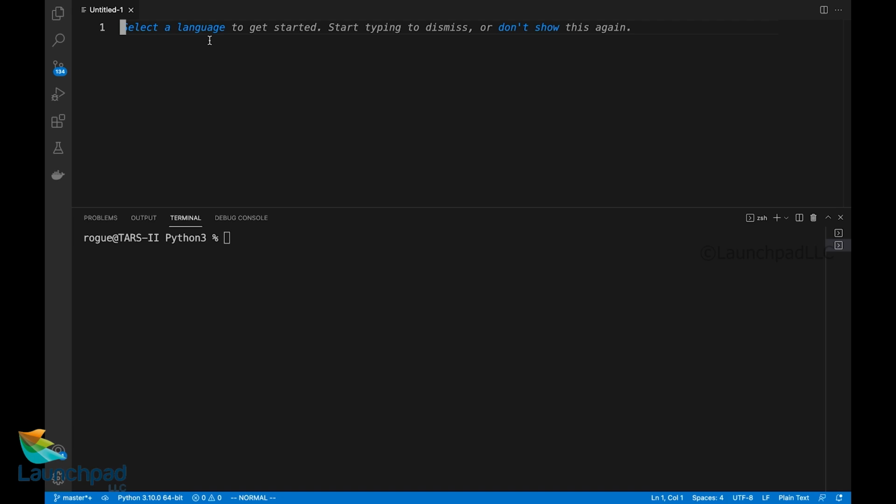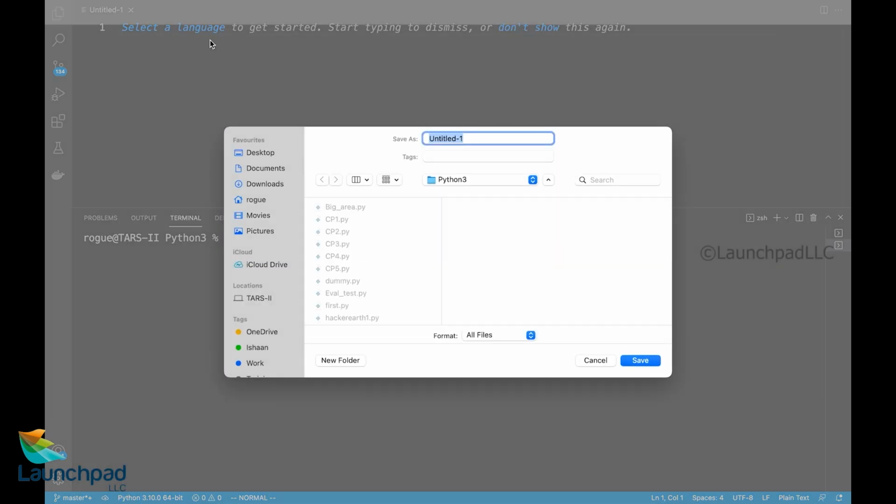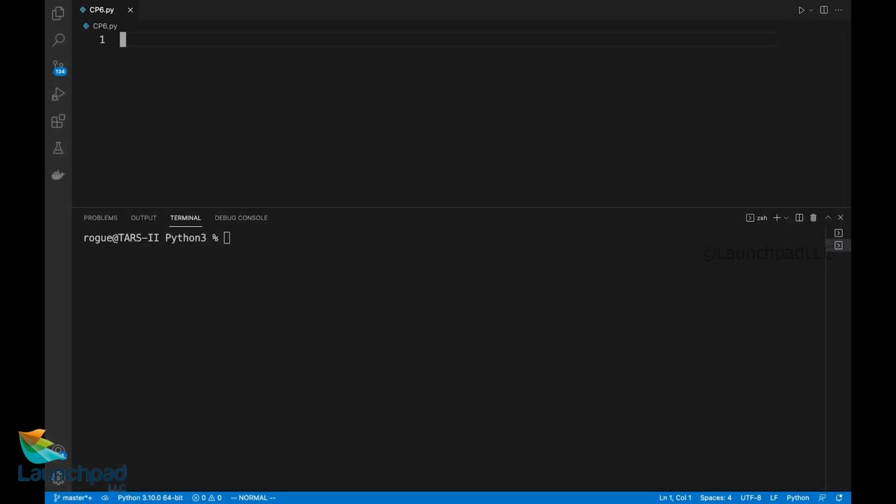Now let us talk about the if-else statement, for which I'll start with creating a file and I'll name this file cp6.py, where py is the extension for Python files. I'll begin with the if-else condition, that is checking whether a number is odd or even.